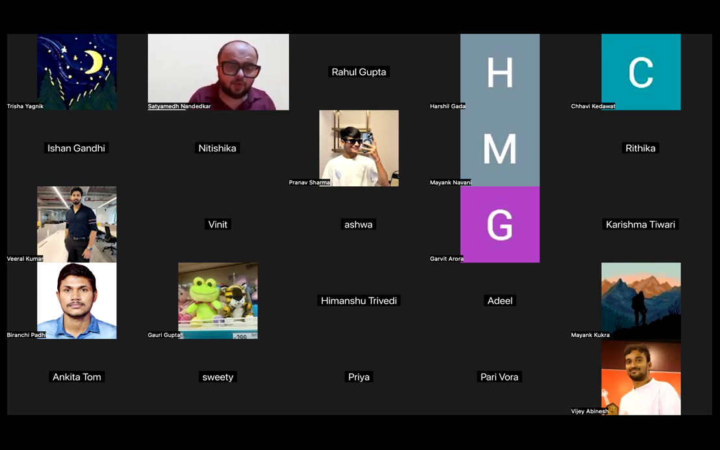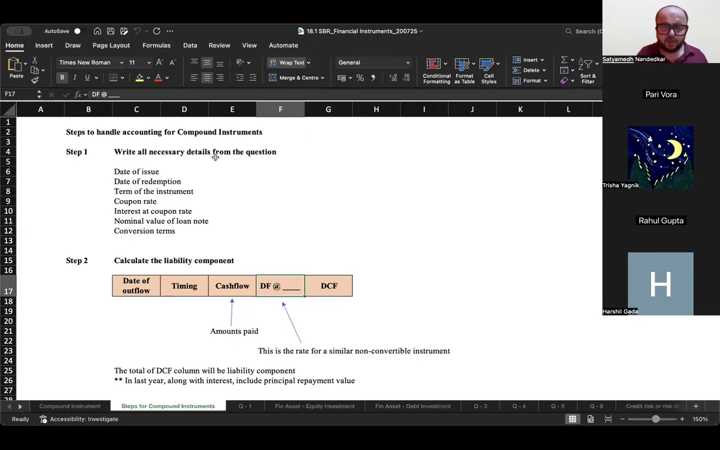Now, to account for a compound instrument, you will have to separate out the liability component and the equity component. There are certain fixed steps that you need to follow. Anytime you get a question on a compound instrument, just follow this and you will have your answer in place. And don't worry, all of this will be shared with you. Write all the necessary details from the question like date of issue, date of redemption, term, that is, the tenure of the instrument, coupon rate, interest at coupon rate, everything.